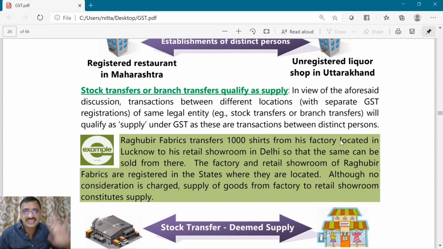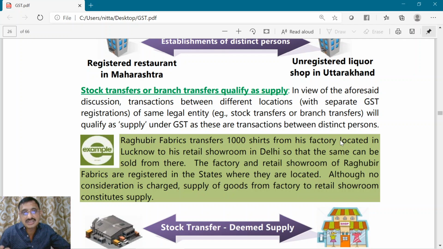Lucknow is in one state, Delhi is in another state, right? The fabrics are subjected to a taxable supply. Now the transfer is made from one state to another state.